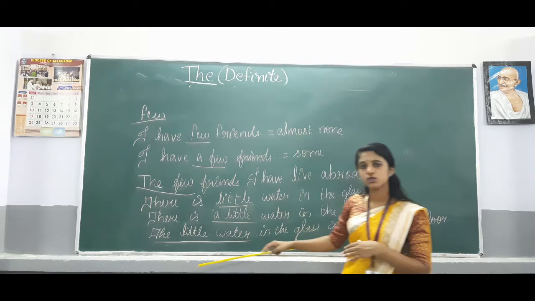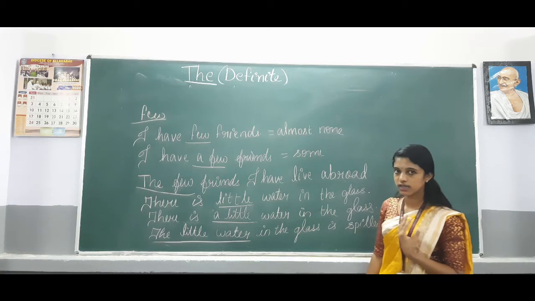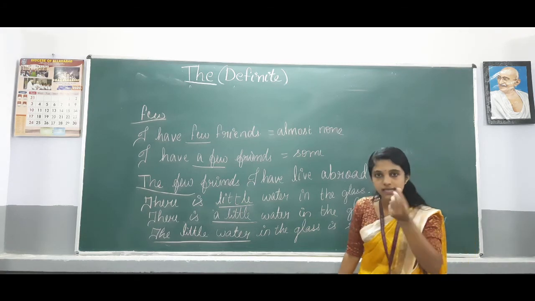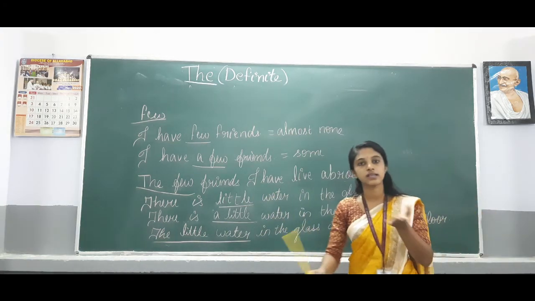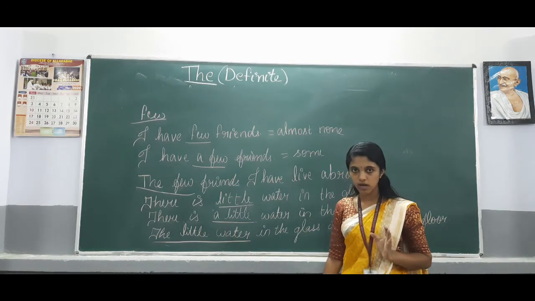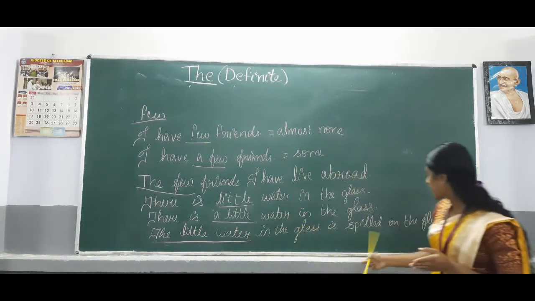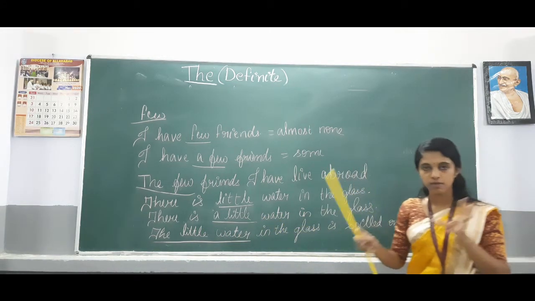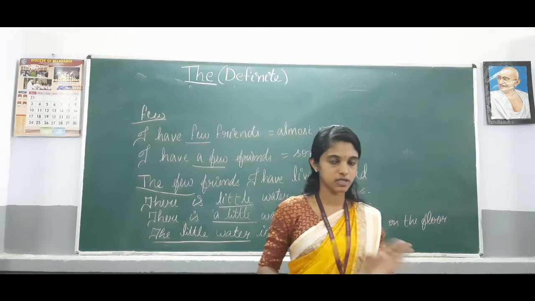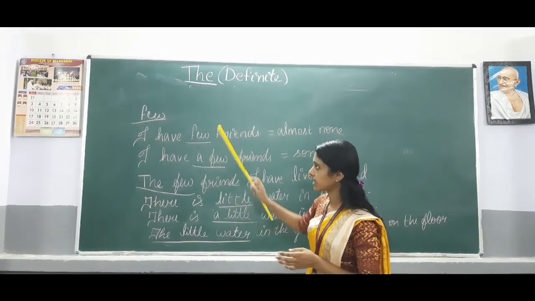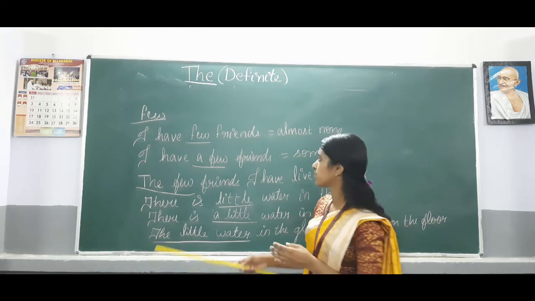And the same way we use with little also. There is little water in the glass. It means there is no water in the glass, or there is no water that is needed by you. There is a little water in the glass means there is some water that is needed by you in the glass. The little water means the total of that amount of water, the quantity of water in the glass is spilled on the floor. So there is some amount of water in the glass, but it is spilled on the floor. So the means the total of it, the total of the noun we are speaking about. So this is the case with few. So few means the thing that is not expected by you.